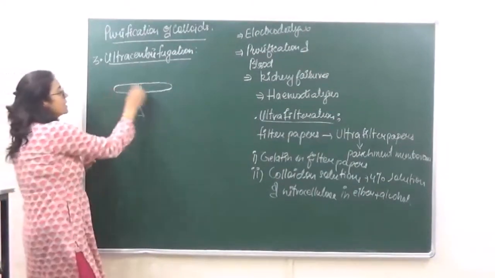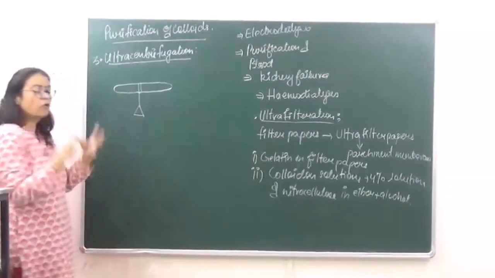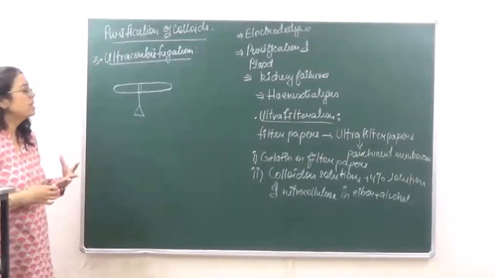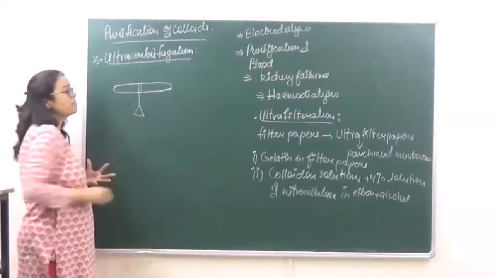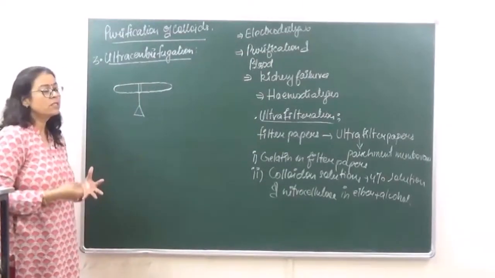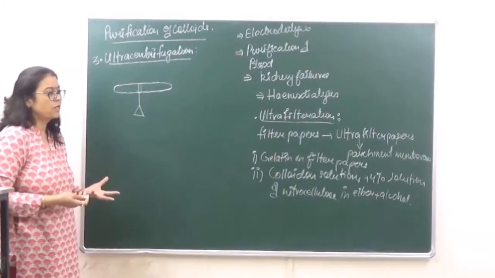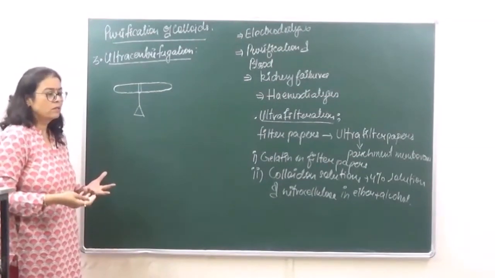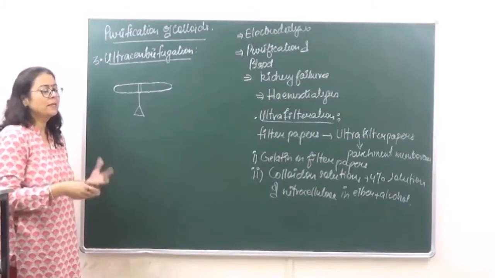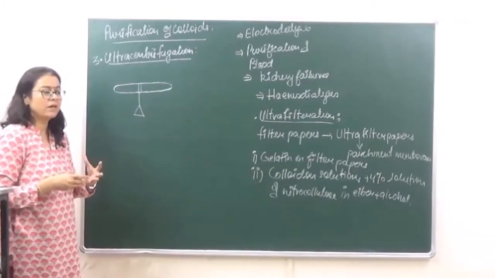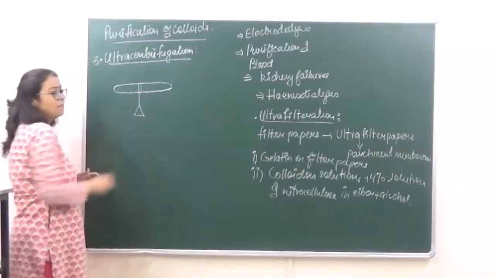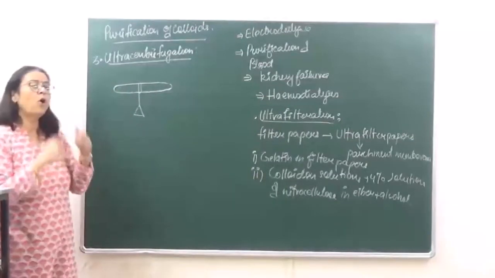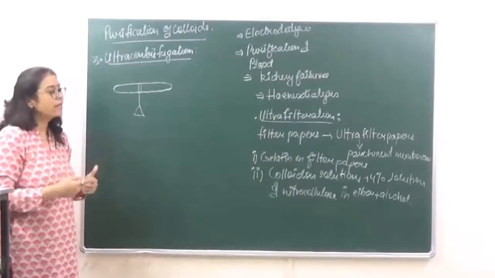Okay? And this tube is rotated at a very high speed. When we are rotating this at a very high speed, that process is known as centrifugation. It's just like you're churning cream to make butter. ठीक है, जैसे मलाई से मक्खन बनाते हैं इनसाइड द मिक्सर ग्राइंडर, तो उसी तरह से हम यहाँ पे क्या करेंगे कि इस ट्यूब को बहुत हाई स्पीड के ऊपर रोटेट करते हैं.